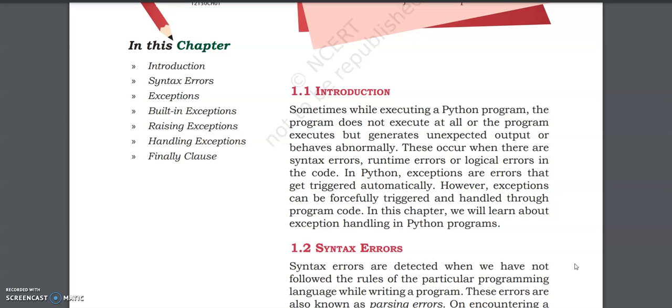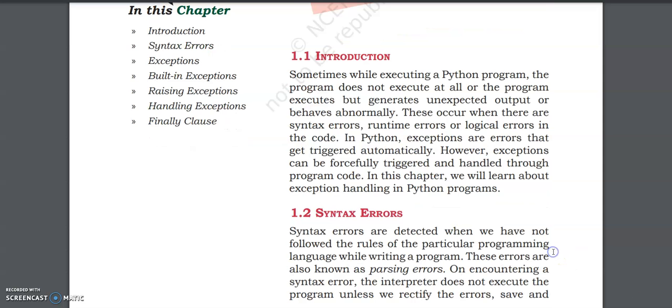Now, these exceptions can happen automatically or they can be forcefully triggered, that is, started. Remember, we have studied about implicit and explicit: automatically, and when the programmer forcefully triggers. The same thing applies with exceptions. Exceptions are errors that get triggered automatically, and exceptions can be forcefully triggered also. So we are going to learn what exception handling is in Python programs.